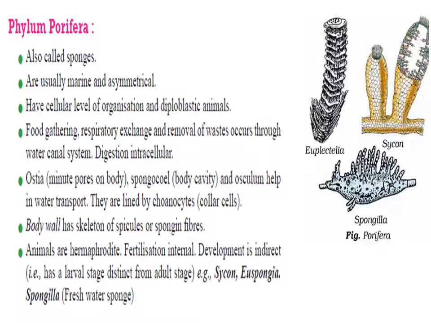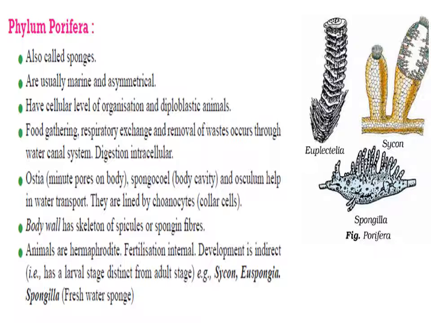Now we are starting with the different phyla, the characteristic features of each phylum. First of all, the primitive type of phylum is called phylum Porifera. The animals of this phylum are also called sponges, which are generally marine, but a few members like Spongilla may be freshwater living. These organisms have a cellular level of organization and they are asymmetrical.